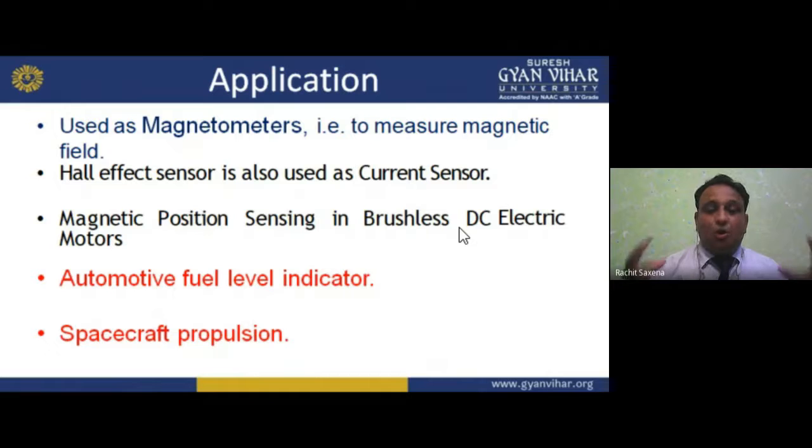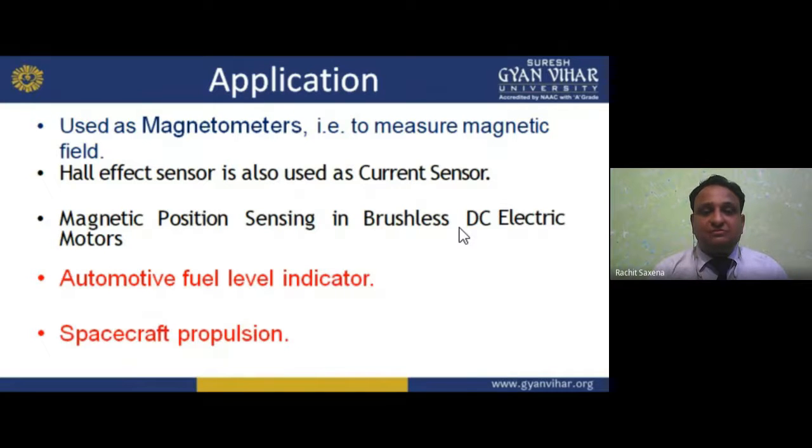Okay, now the automotive fuel level indicator. In automobiles, we have the fuel level indicator. That fuel level indicator uses what, my dear student? This Hall effect. Now the spacecraft propulsion. If you want to know about spacecraft propulsion, we can apply this Hall effect there. So the Hall effect application is in spacecraft propulsion also.